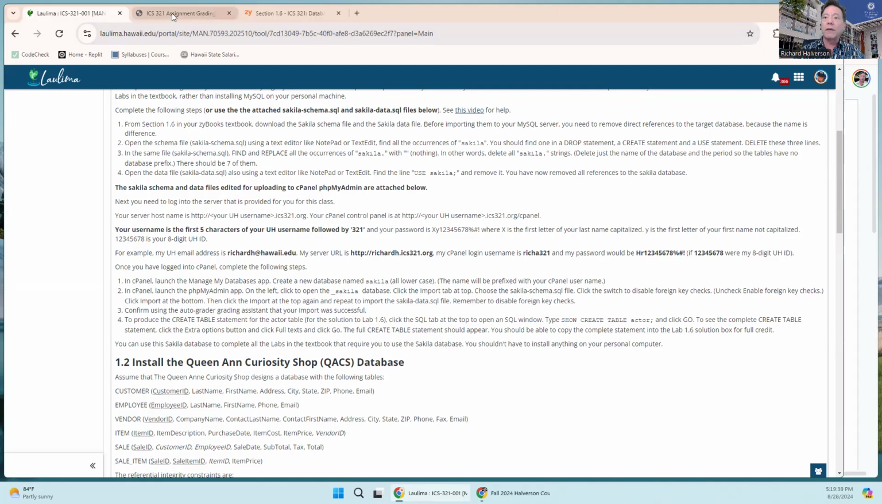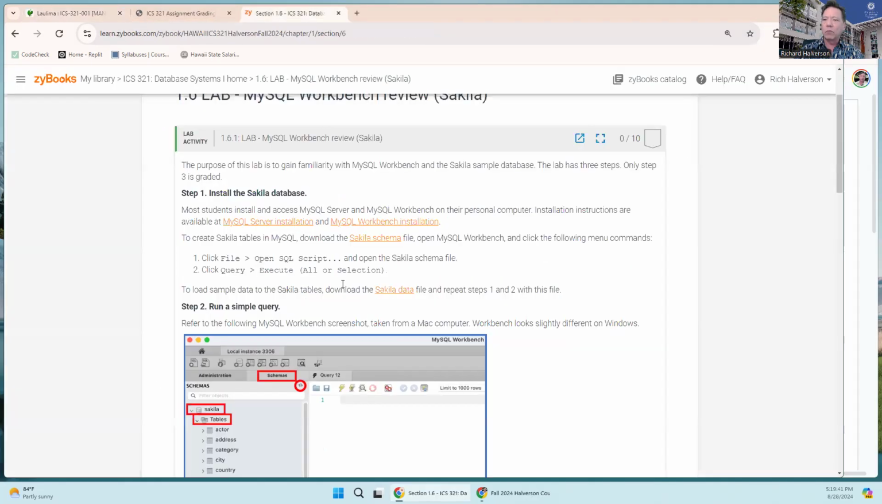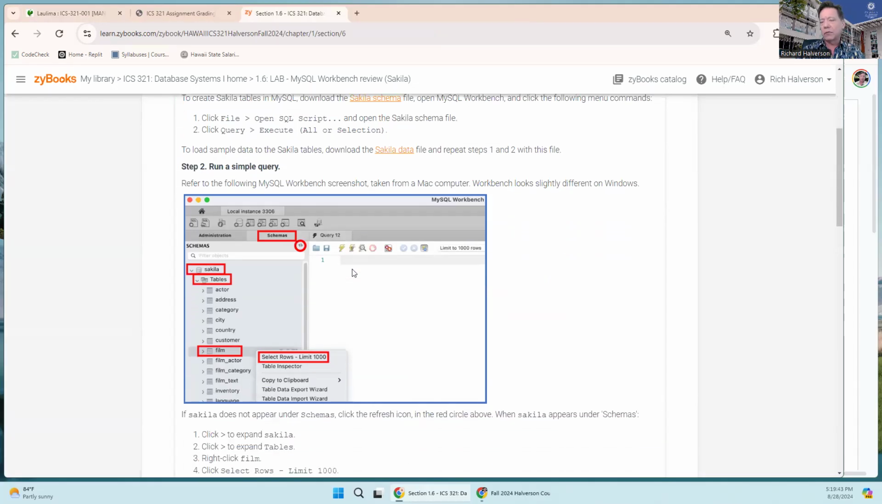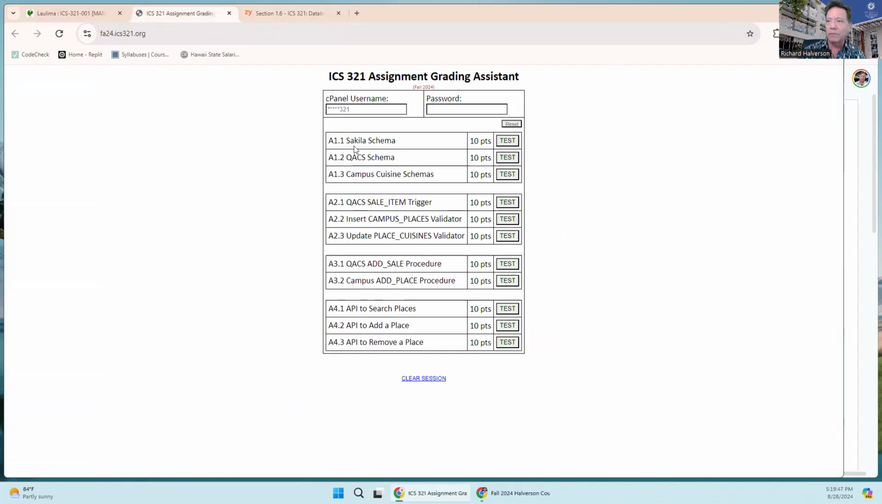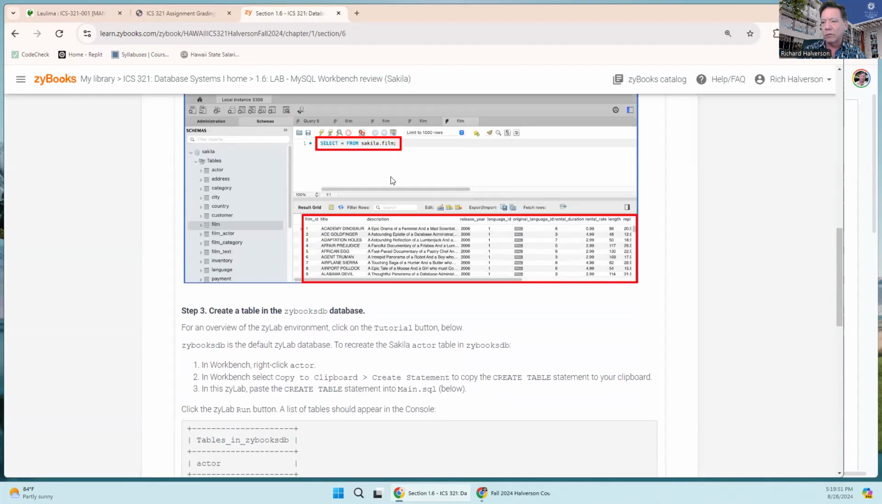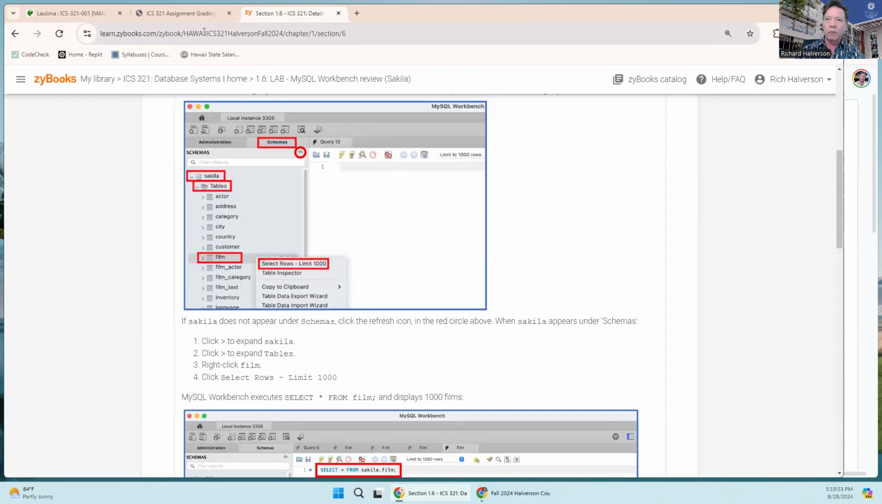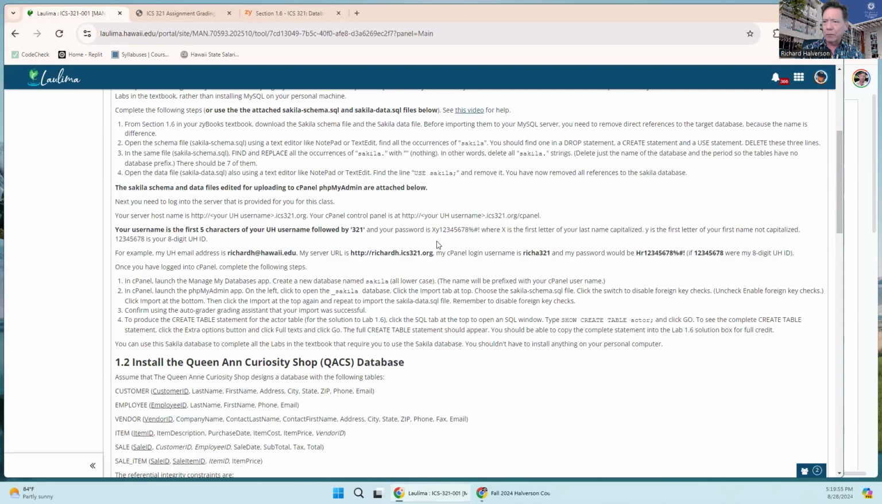So I'm going to do that. You have to do it on your server because that's how you get the points for this one. You can also do it on your personal computer if you want to.